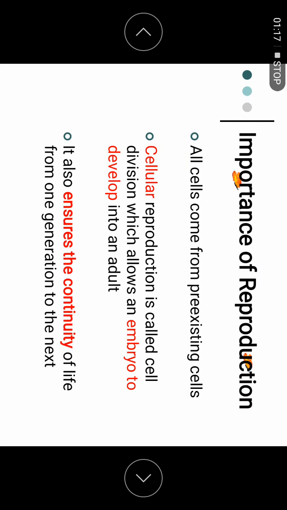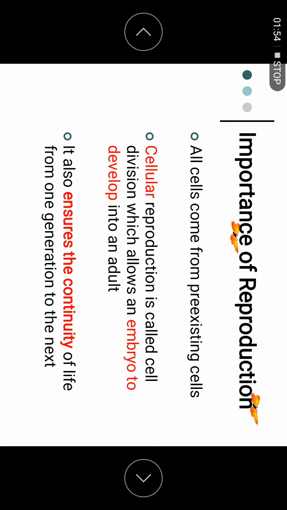So first, the importance of reproduction, which is the necessity. As we know, all cells come from pre-existing cells, that means from the cell before. In order for the embryo to develop into an adult, cell division must happen. The cell will multiply and increase in number, so the embryo can develop into an adult.